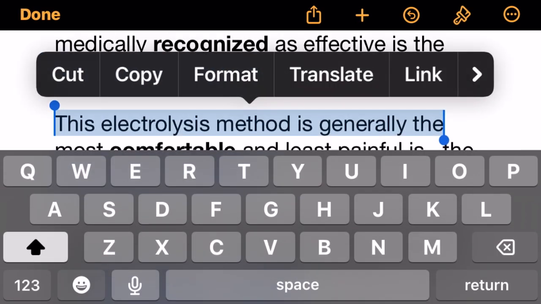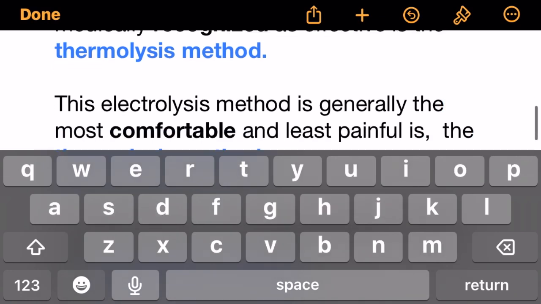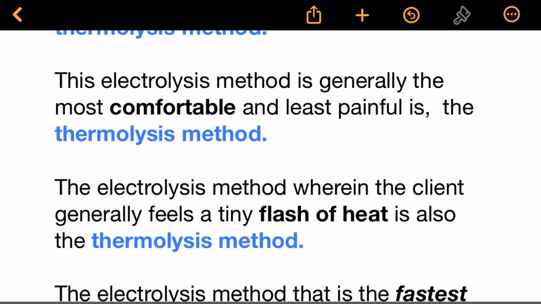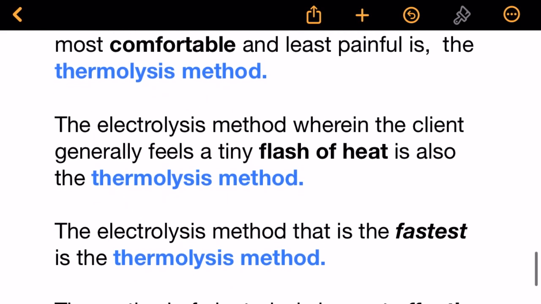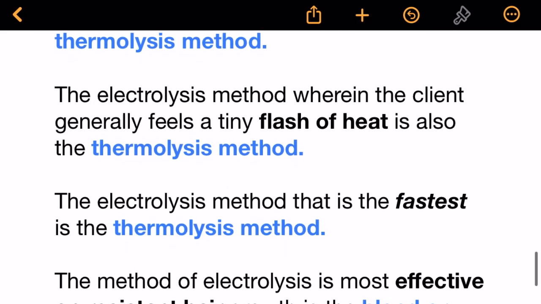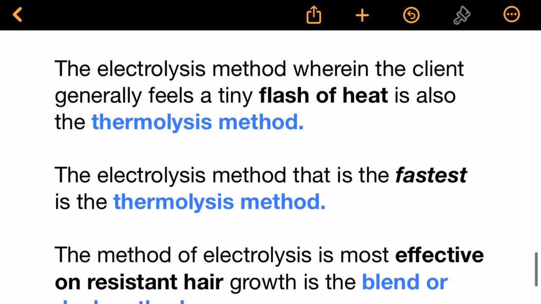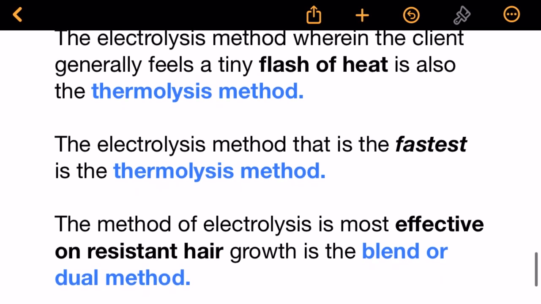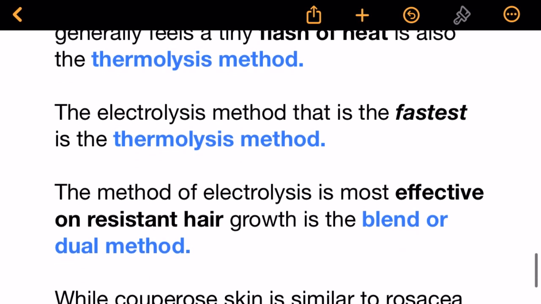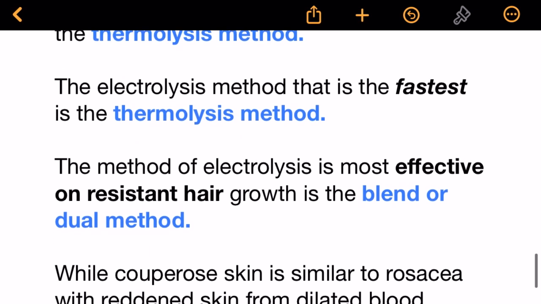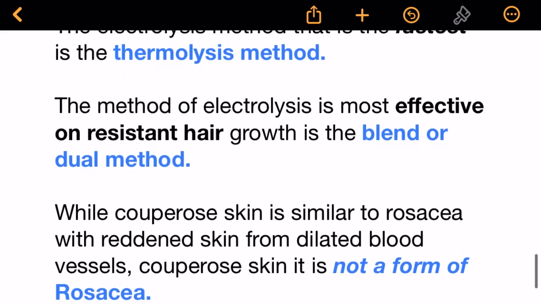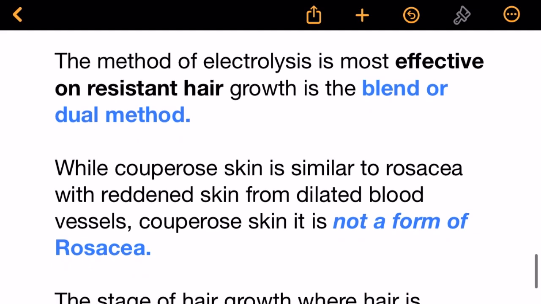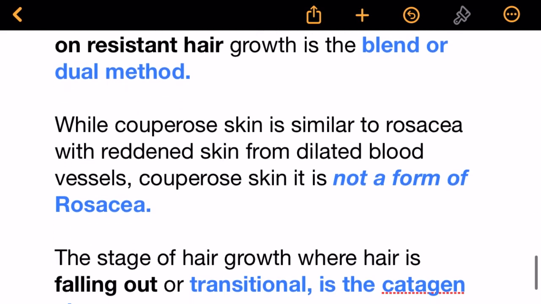The electrolysis method that is generally the most comfortable and least painful is the thermolysis method. The electrolysis method wherein the client generally feels a tiny flash of heat is also the thermolysis method. The electrolysis method that is the fastest is the thermolysis method. The method of electrolysis most effective on resistant hair growth is the blend or dual method. While couperose skin is similar to rosacea, with reddened skin from dilated blood vessels, couperose skin is not a form of rosacea.